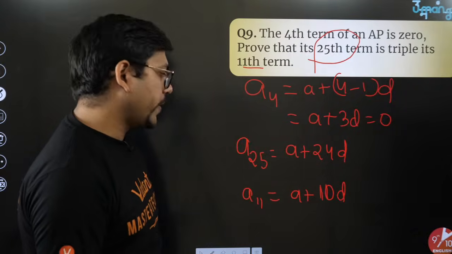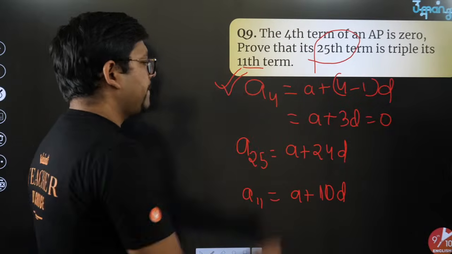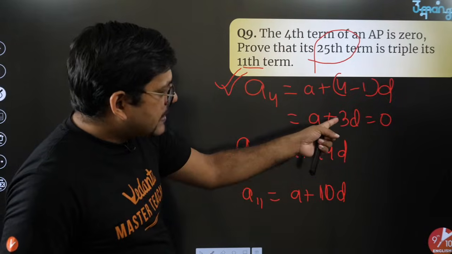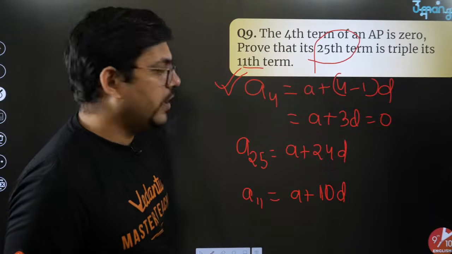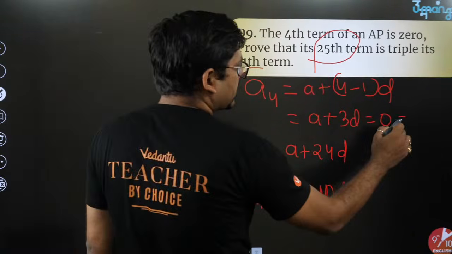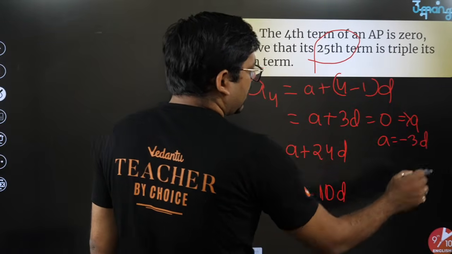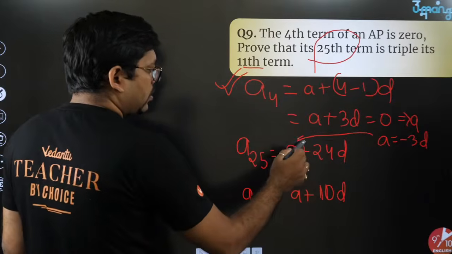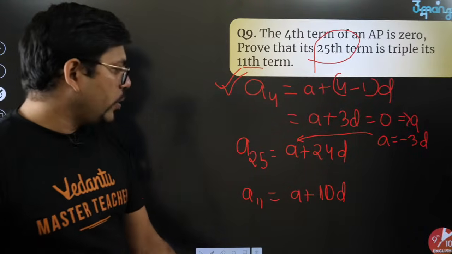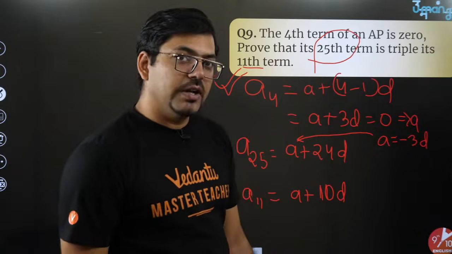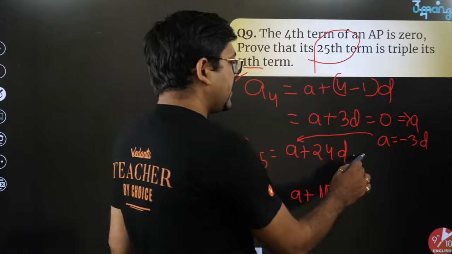Now from the given condition, can we write that a equals minus 3d? If I put this value here, a equals minus 3d, then the 25th term will be equal to minus 3d plus 24d, that is 21d.